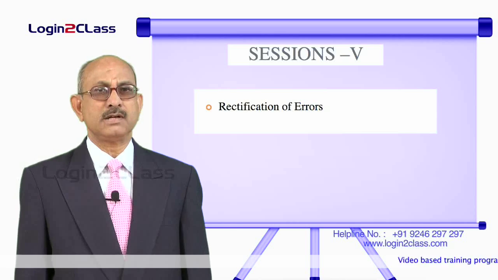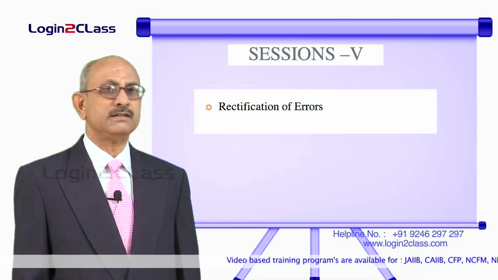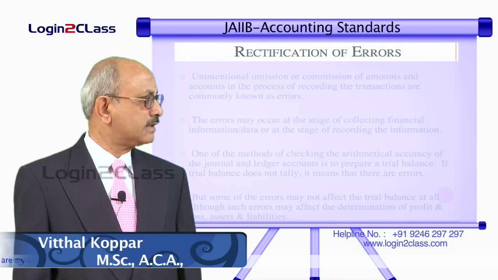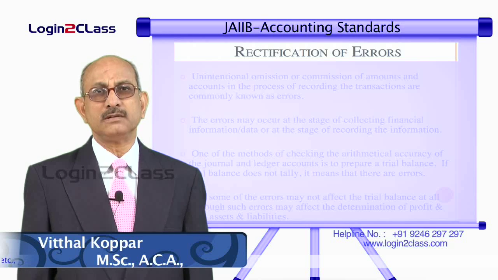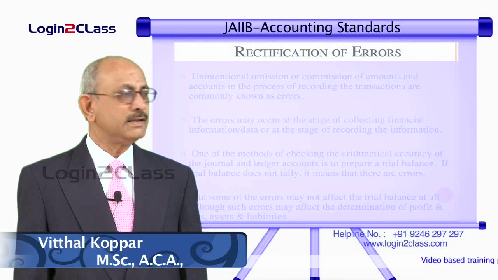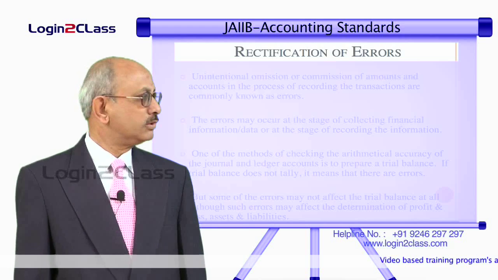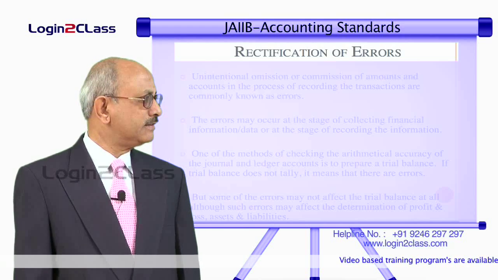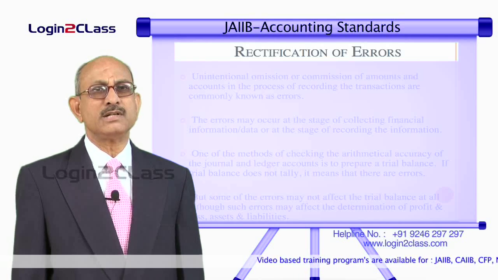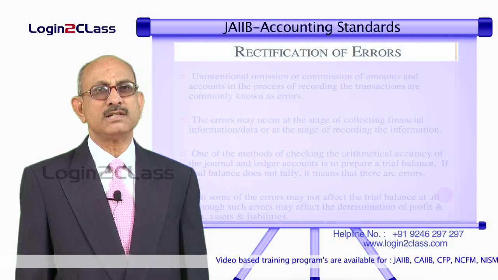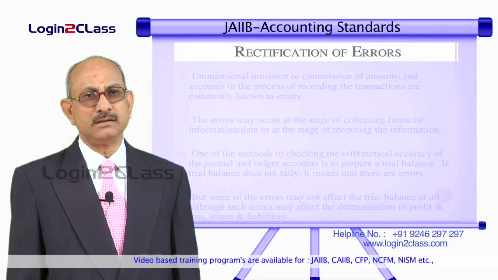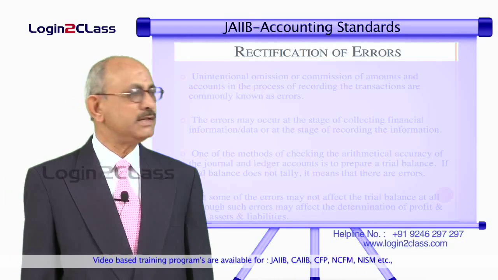Today we will start another chapter known as rectification of errors. As you know, whenever we record transactions, post accounts and then prepare the trial balance, there are possibilities that there could be errors. These errors could be at any of the stages, and we can have different kinds of errors. Let us try to understand what the different kinds of errors are, at what stage they occur, and how they can be rectified depending on at what stage they have been detected.